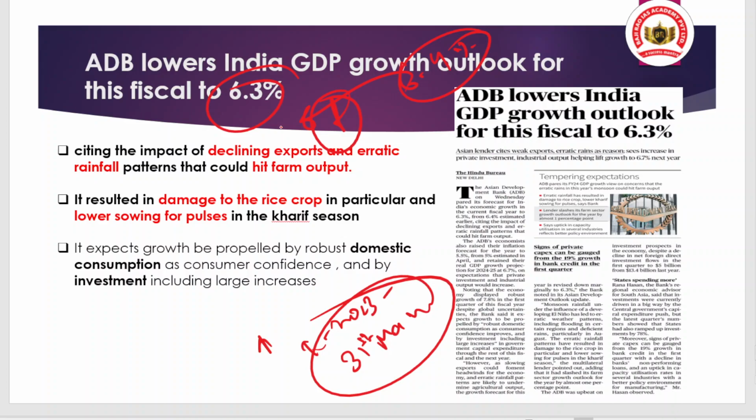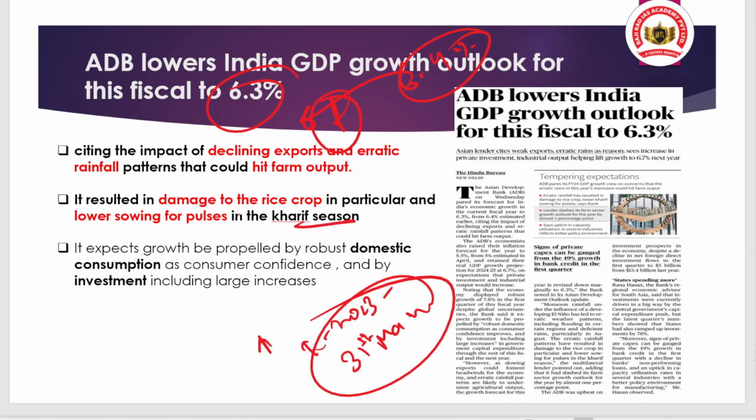We have seen drought-like situations in August, which is usually a month of heavy rainfall, but this year we are having a drought pattern in August. So this may reduce crop production, and it will also affect the pulses sowing period, because it can lower the sowing of pulses in the Kharif season.